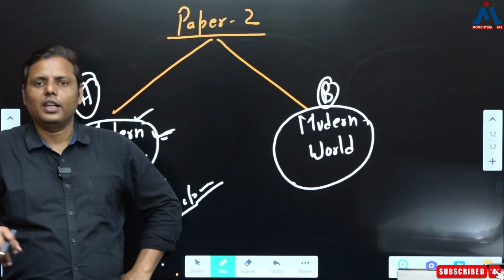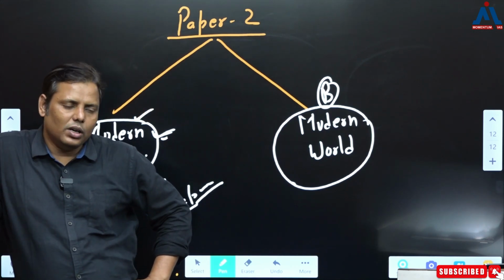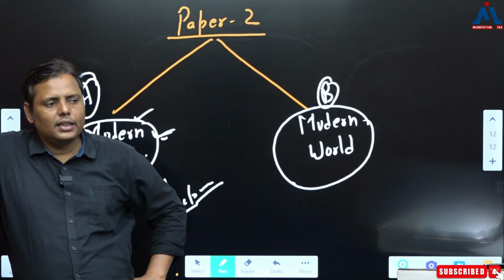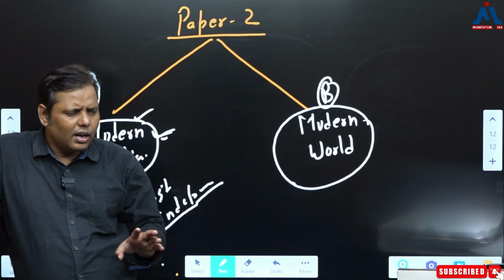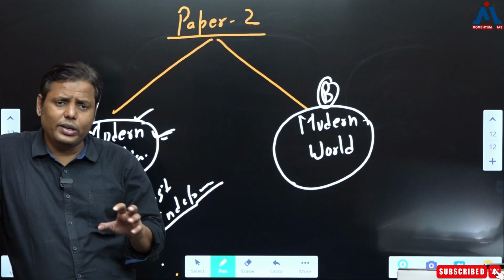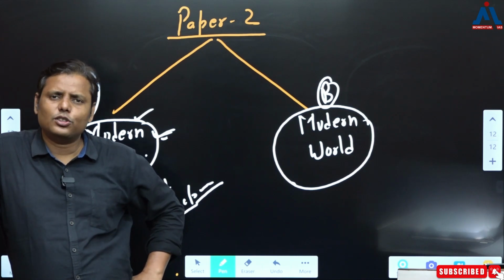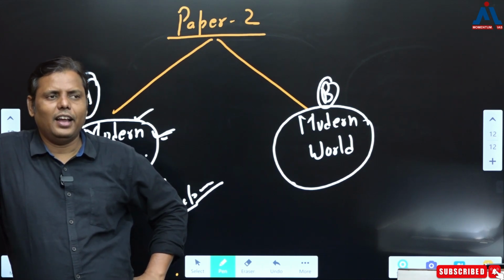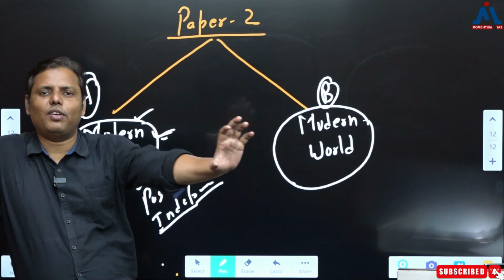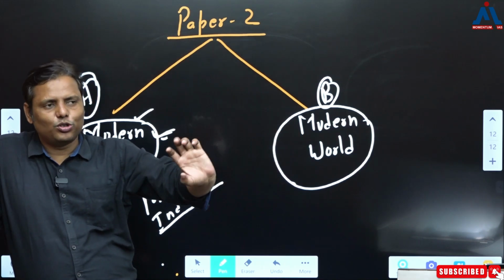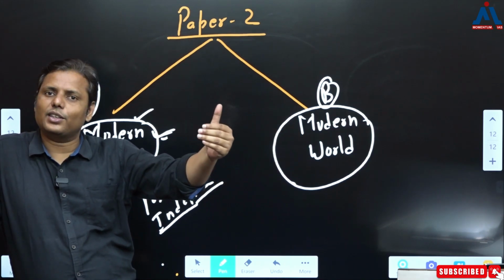As I was telling you, if you study world history in a careful manner, you'll find that there are several stories in world history, and they are so important, right? On whatsoever topic, you find certain examples,